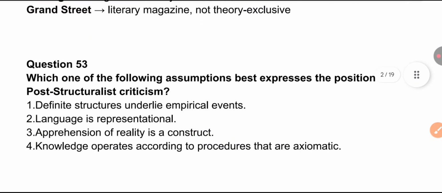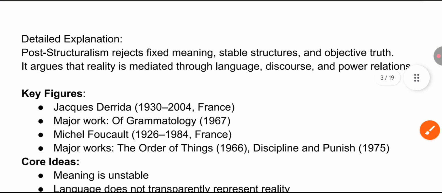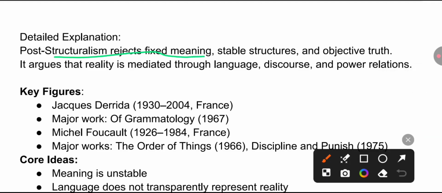So you have to find out which assumption best expresses the position of post-structuralist criticism. Post-structuralism, we all know, rejects fixed meaning, and it is a rejection of structuralism, which said that meaning is fixed. You must know the sign and signifier, stable structures, and objective truth.